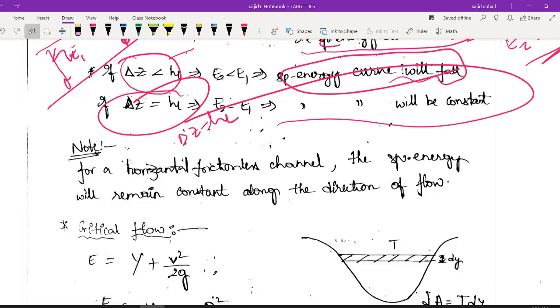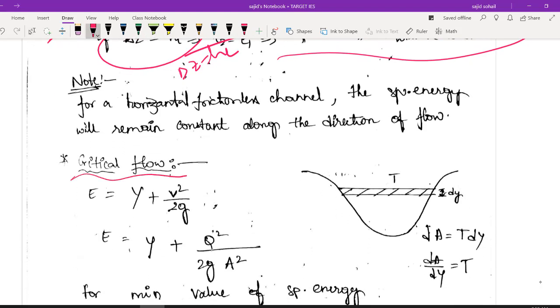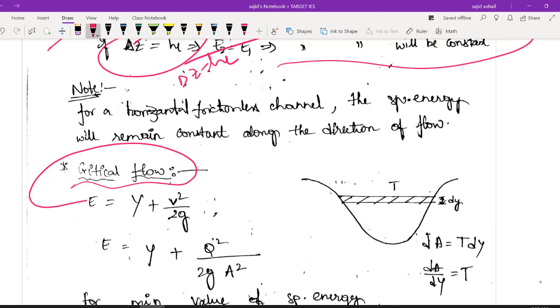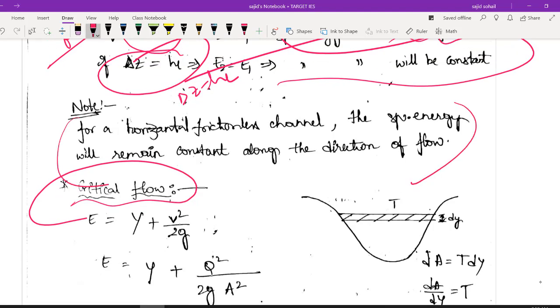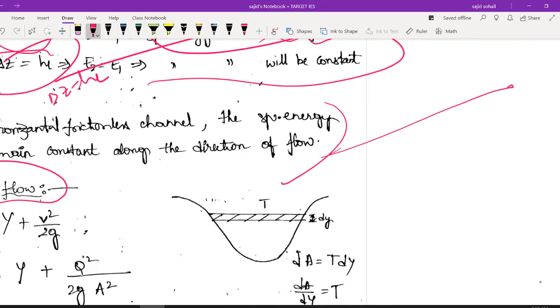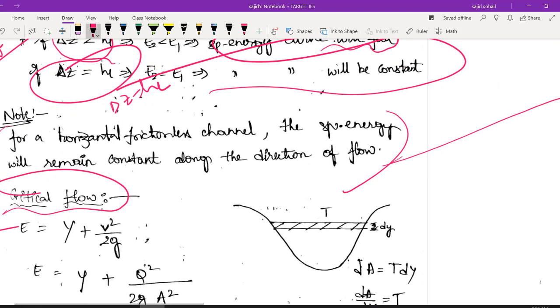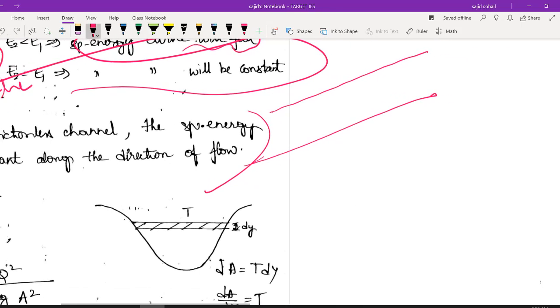Now let us try to analyze our critical flow using this specific energy. जो भी आपको concept आया है ना, so using that let us try to understand this concept. Okay, यहाँ पे एक मैंने छोटा नोट बनाया है. It could be important for your SSC. For a horizontal frictionless channel, if you have a horizontal channel and it is frictionless, then obviously your specific energy will remain constant along the direction of flow, because I have told you horizontal and frictionless.